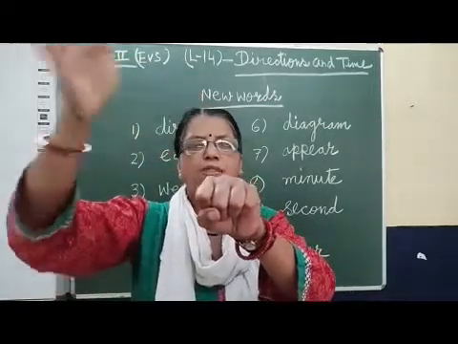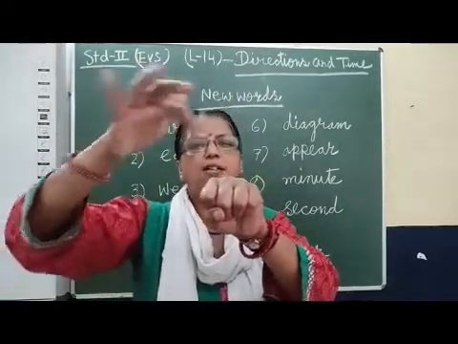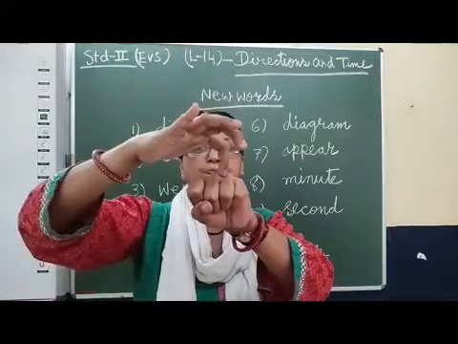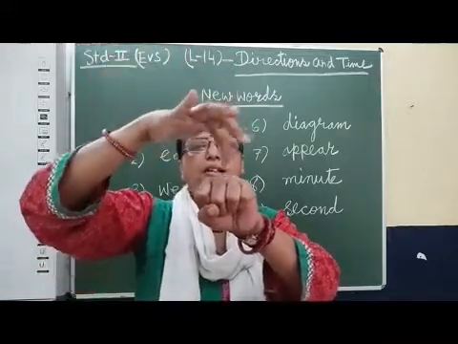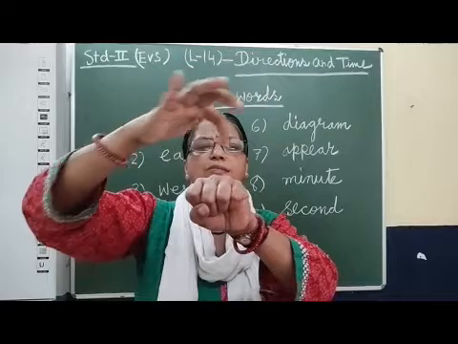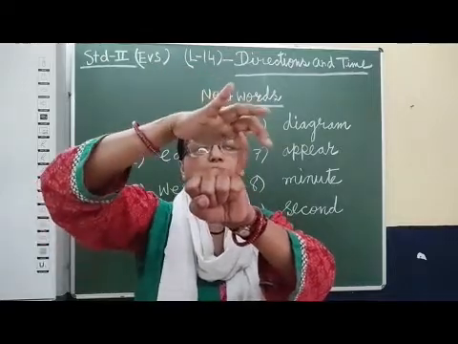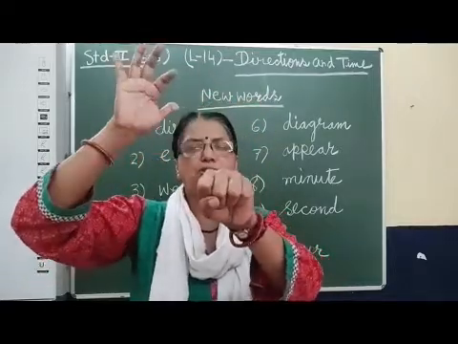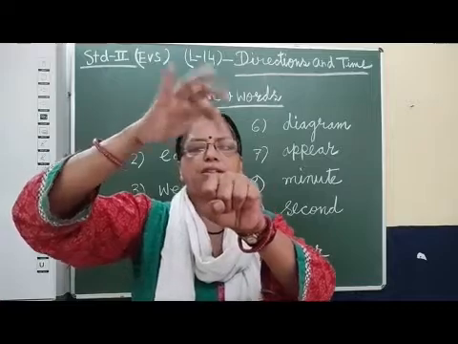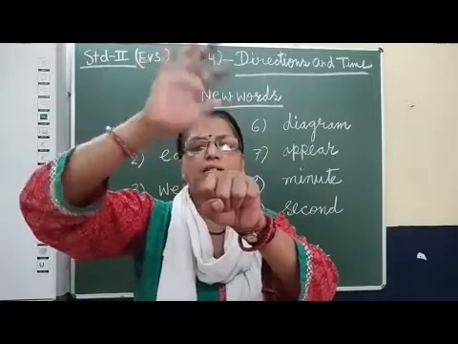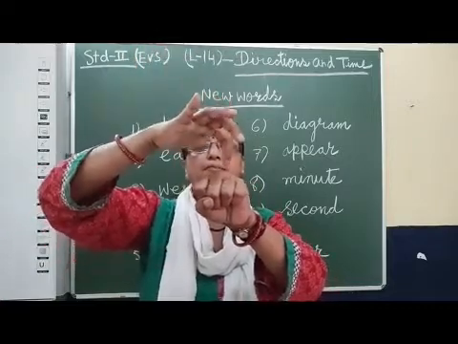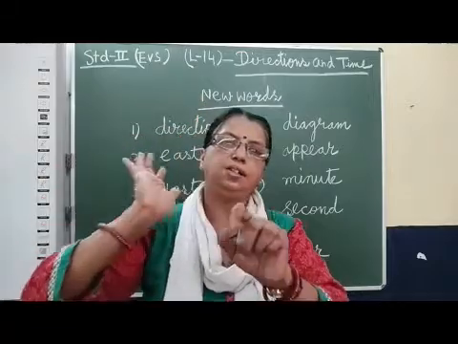January 31, February 28, March 31, April 30, May 31, June 30, July also 31, August also 31, September 30, October 31, November 30 and December 31.